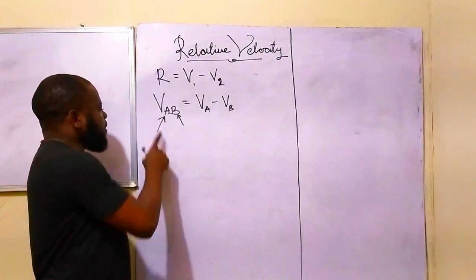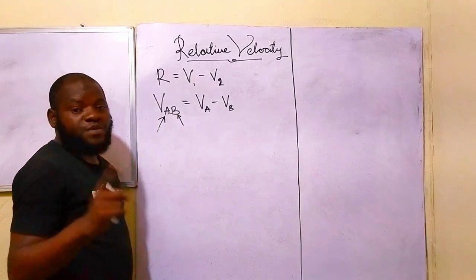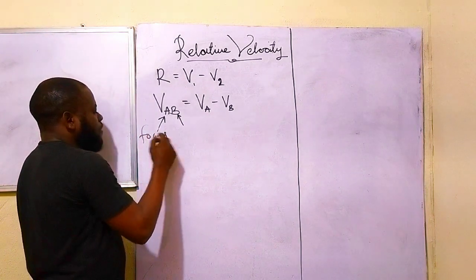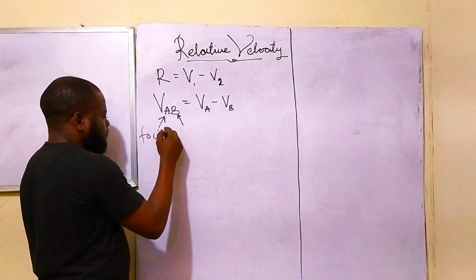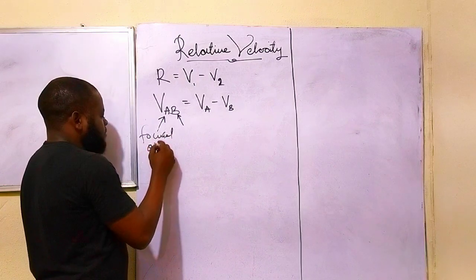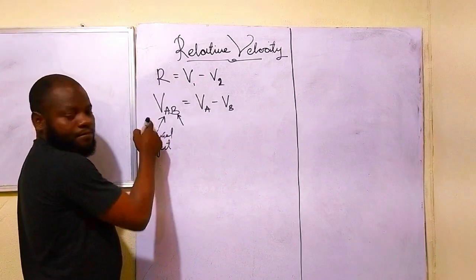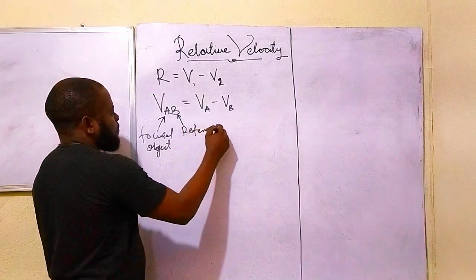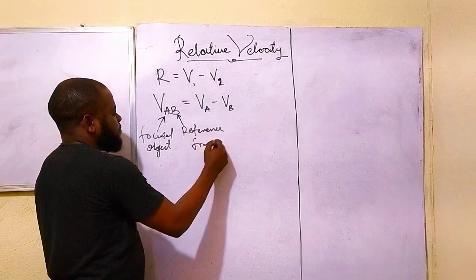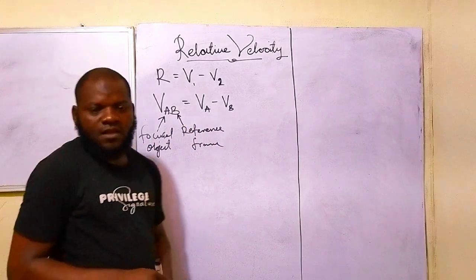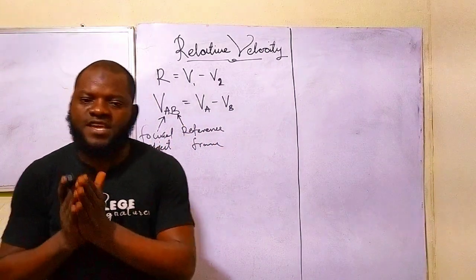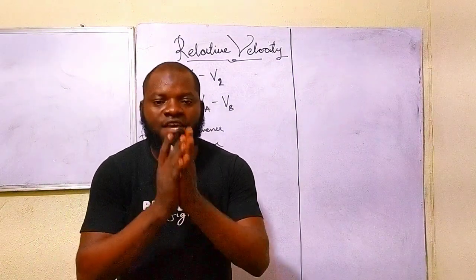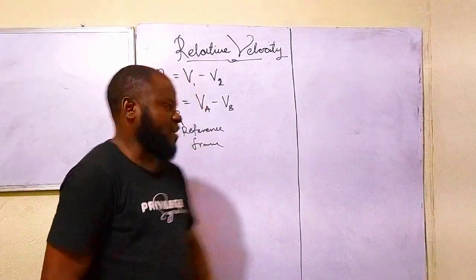So what do I mean by velocity of A in respect to that of B? What I mean is that the focused object is A. The reference frame is what? B. Now, for those of us who are yet to understand what they call reference frame, I'm going to break it down and you are going to understand, but let's move on first.